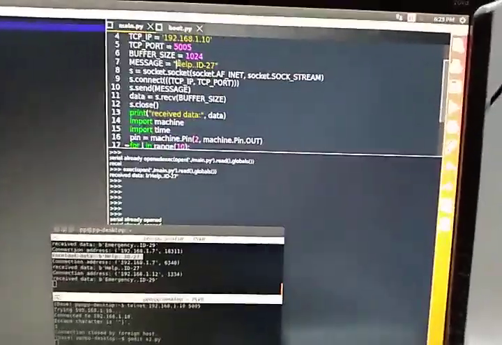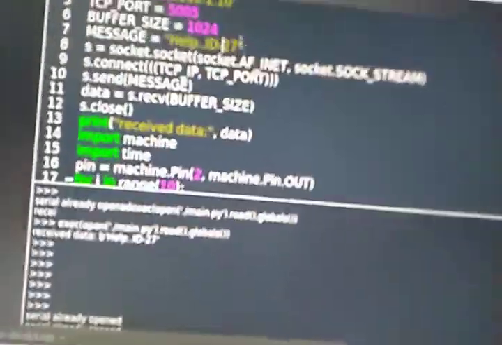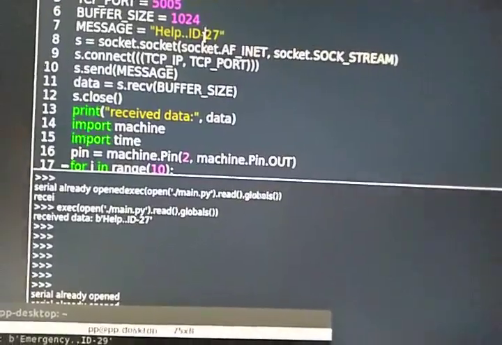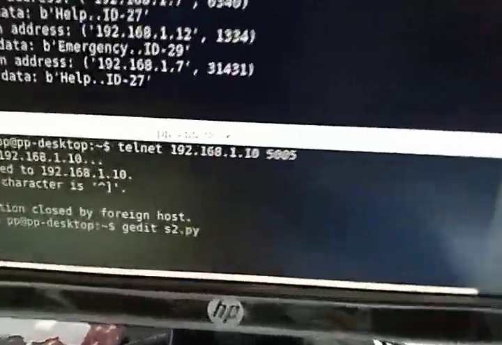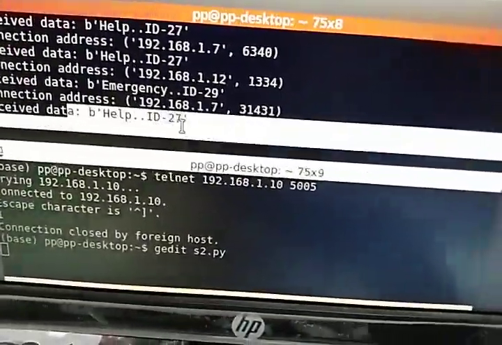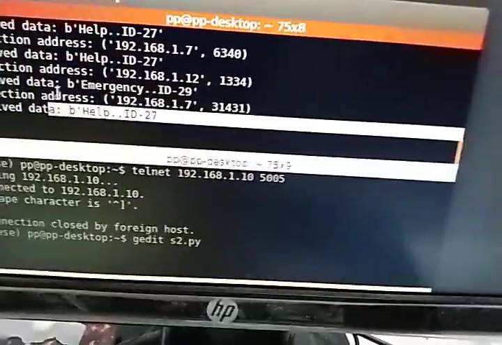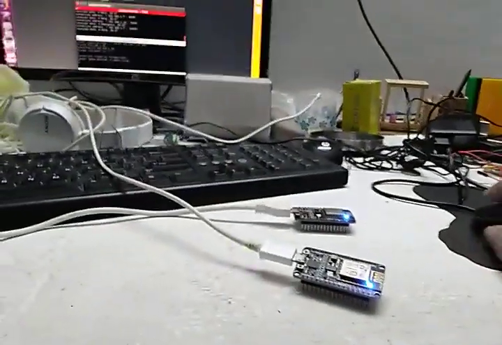This is a casual message, for fevers and all. You can see the ID is 27 now. We will do the same thing and send from this node now. We can see here the latest message, received help ID 27, and the connection address is also being printed. The same visual feedback can be seen here also.